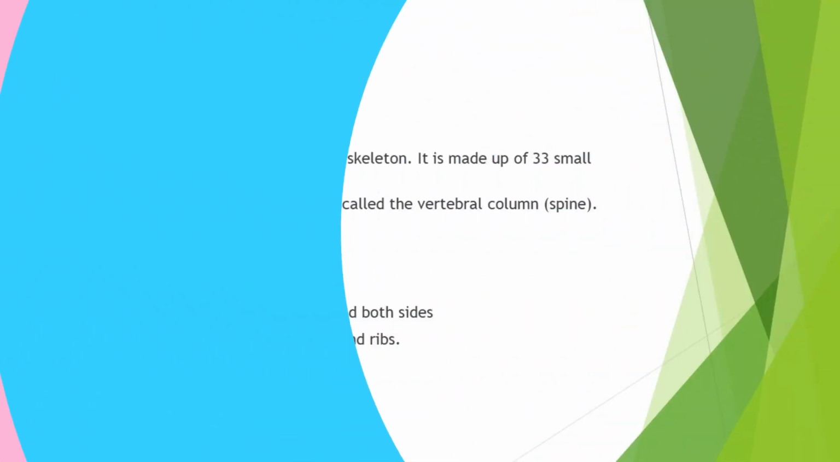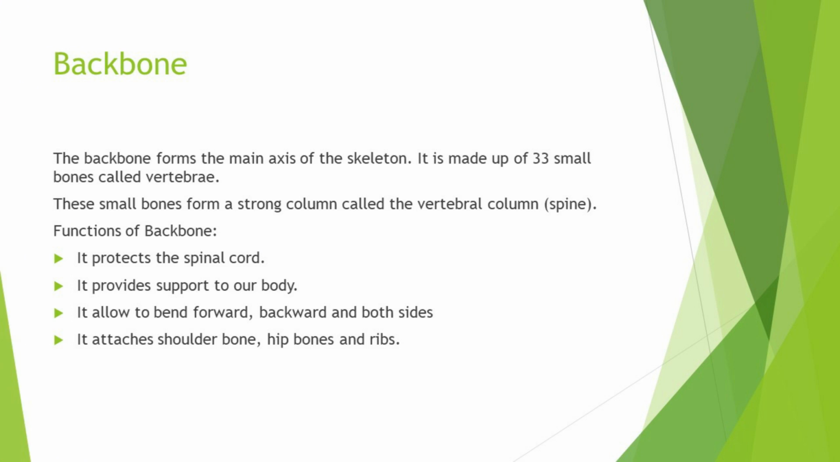It protects the spinal cord, it provides support to our body, it allows us to bend forward, backward, and both sides, right side and left side. And next, it attaches shoulder bones, hip bones and ribs. So, in this backbone, that is spine, all these three are attached: shoulder bones, hip bones and the ribs.